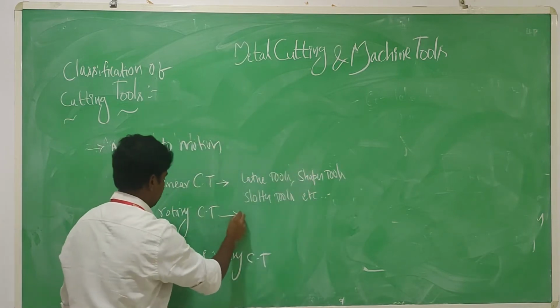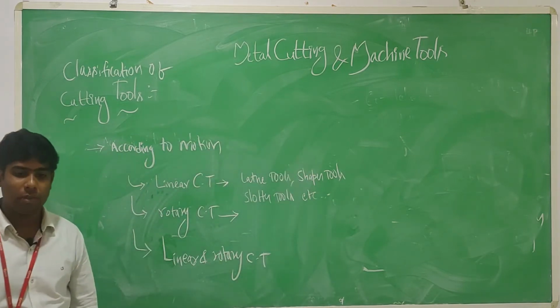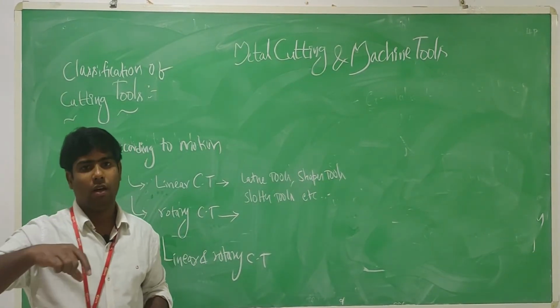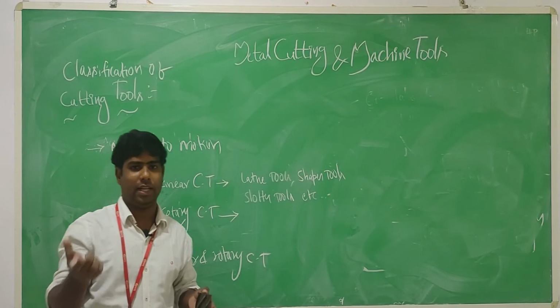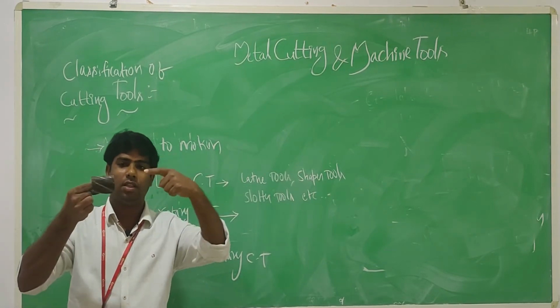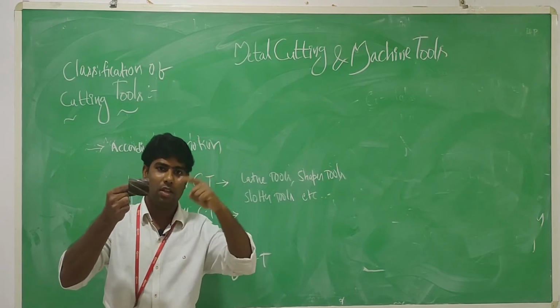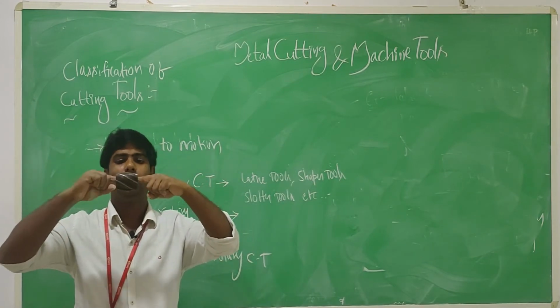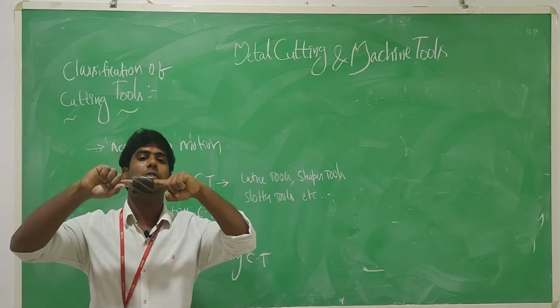Rotary cutting tool means the cutting tool moves in a rotary direction. This can be placed on the arbor of a milling machine. When the arbor rotates, the cutting tool also rotates.